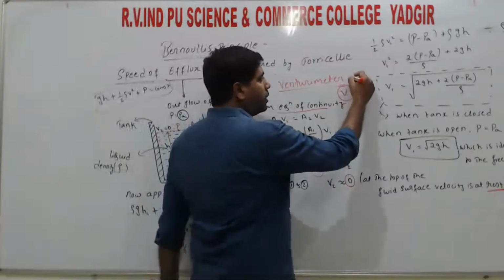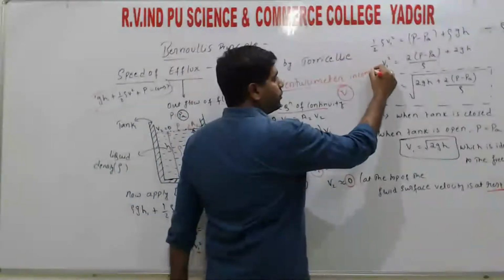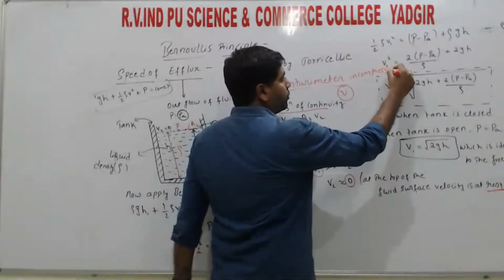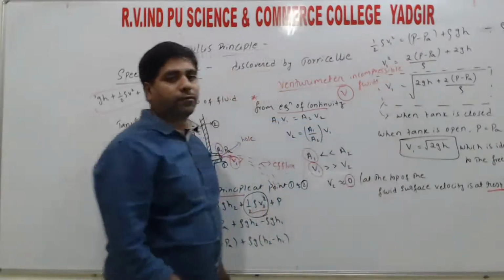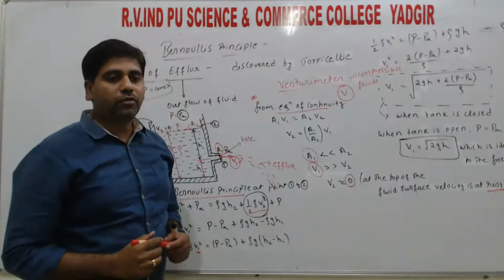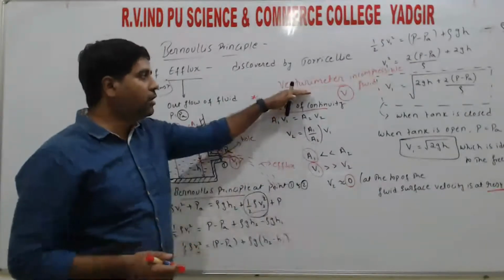The device used to measure the speed of an incompressible fluid is called the Bernoulli meter.